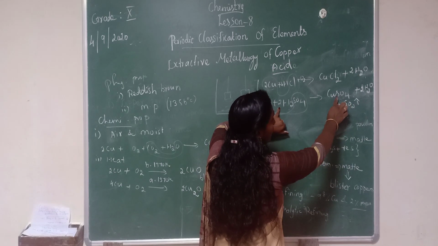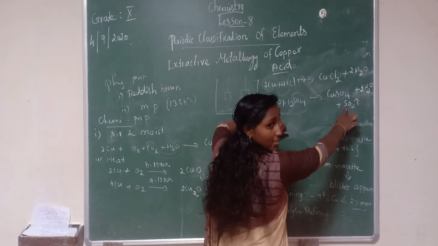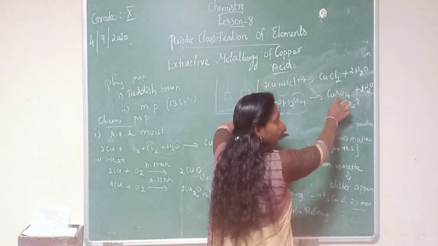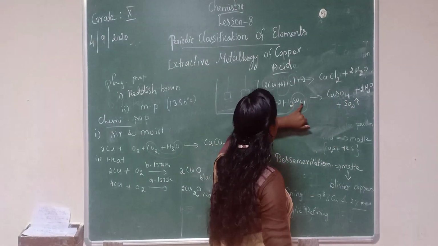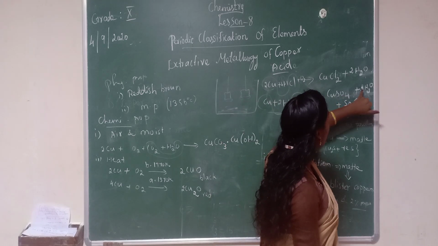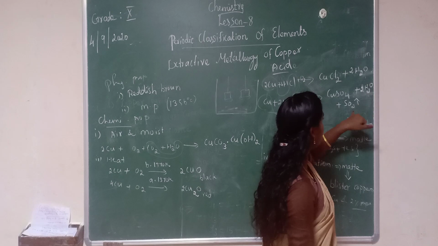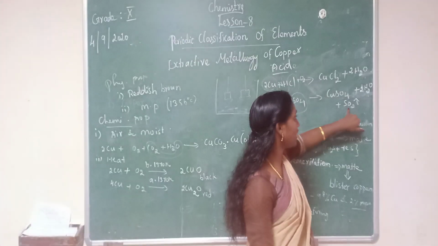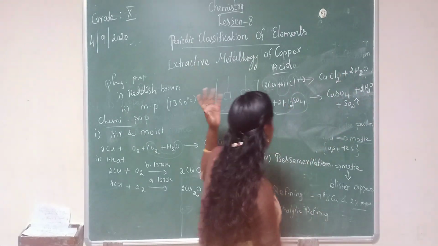Here only 1 sulfur, here 1 sulfur. Have you understood? It was balanced. Then 8 oxygen: 4 twos are 8 oxygen, here 4 plus 2, 6 plus 2, 8. Sulfur dioxide is a gas, which can be liberated.